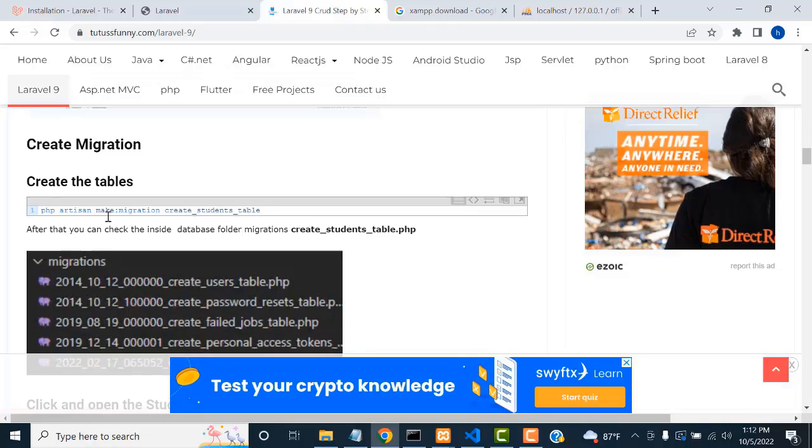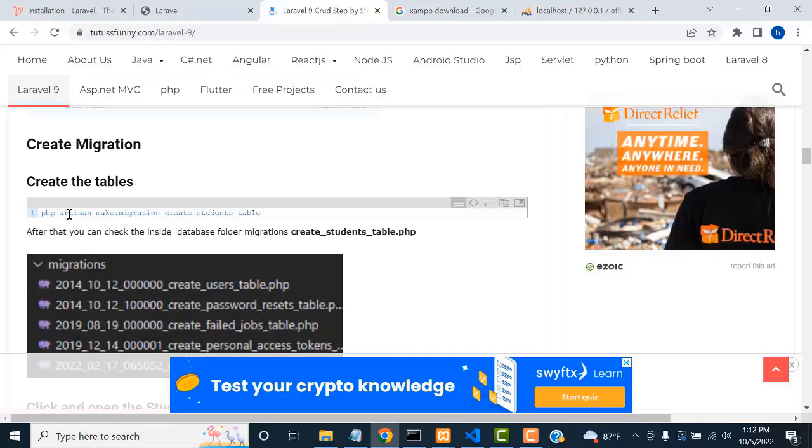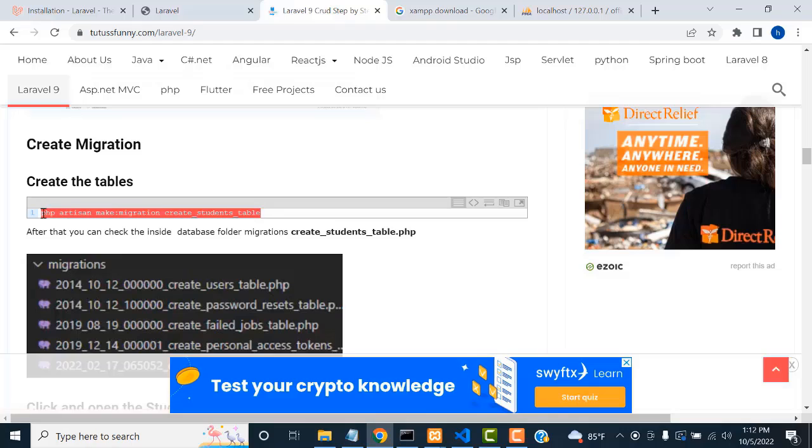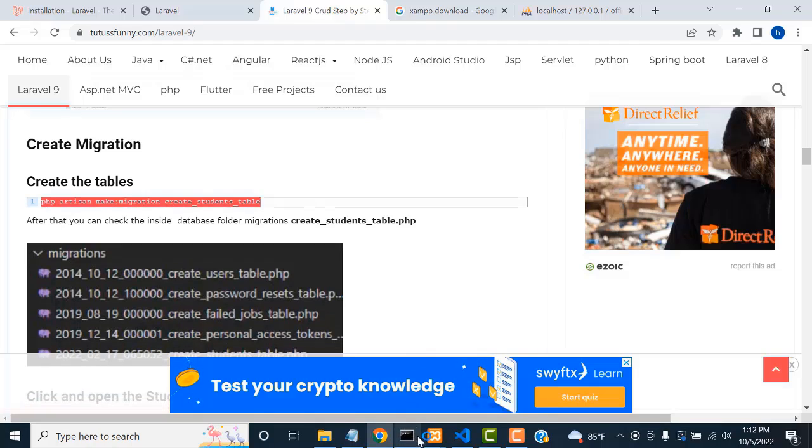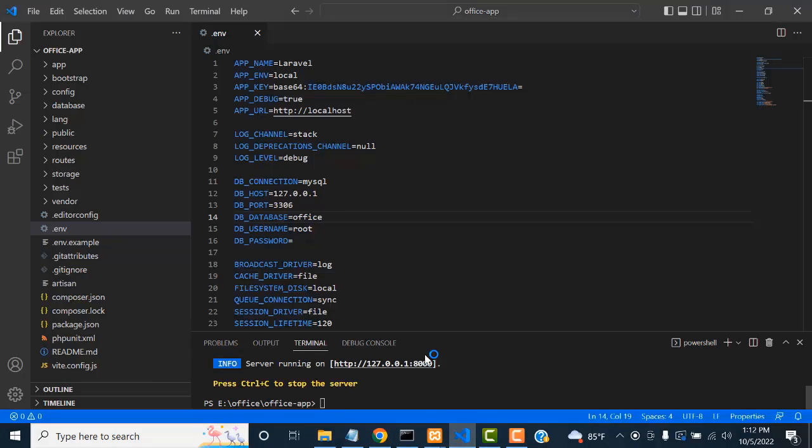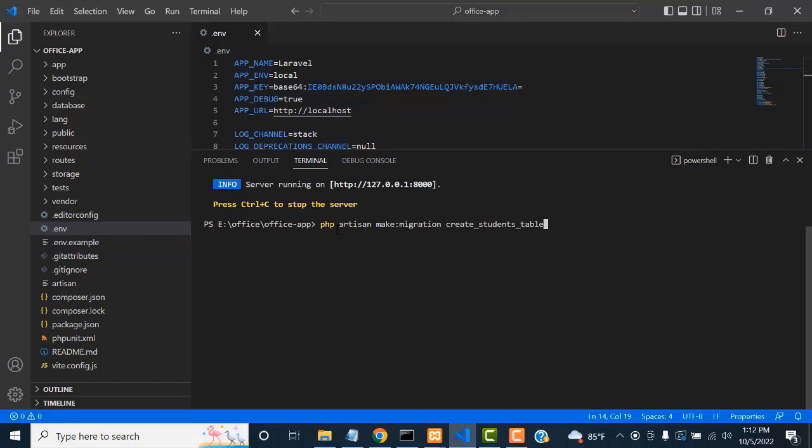So how to create the table? You can type this command: php artisan make:migration create, then your table name. Here I'm going to mention students. What is the table name here? Right now I just copy this one. Right, back to my project. Here you have to paste it. I'm going to change this, instead of students, to employees.